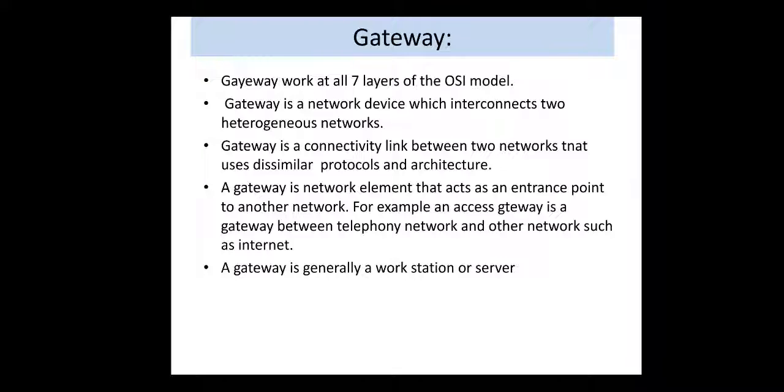It is a network device which interconnects two heterogeneous networks. It is a connectivity link between two networks that use dissimilar protocols and architecture. It is a network element that acts as an entrance point to another network. For example, an access gateway is a gateway between a telephony network and other networks such as the internet. It is generally a workstation or a server.